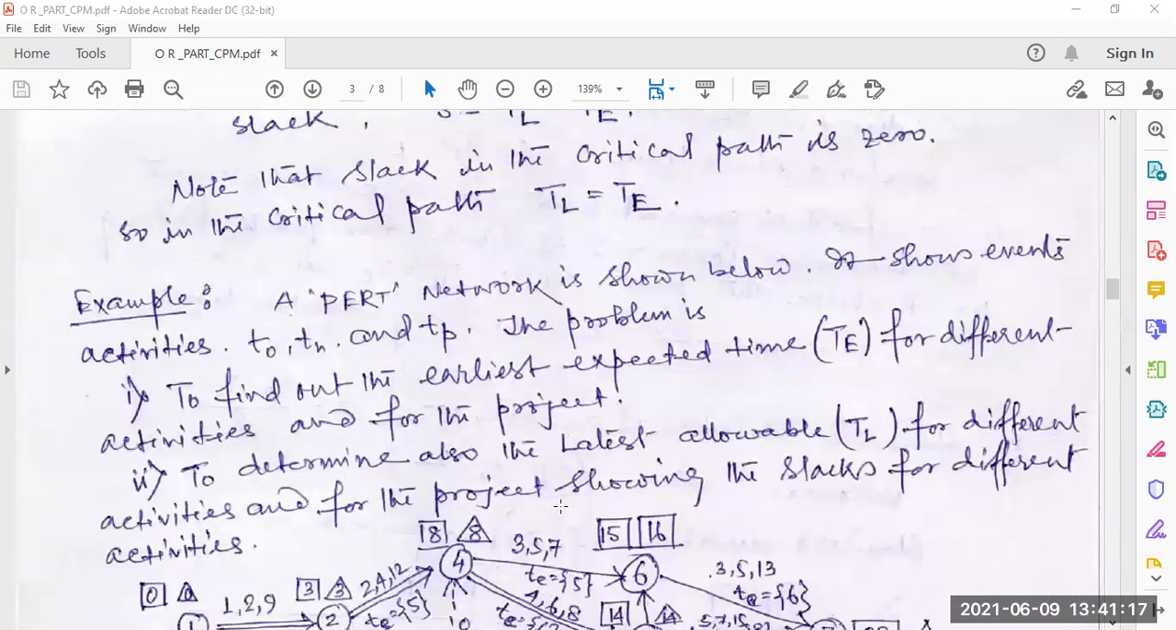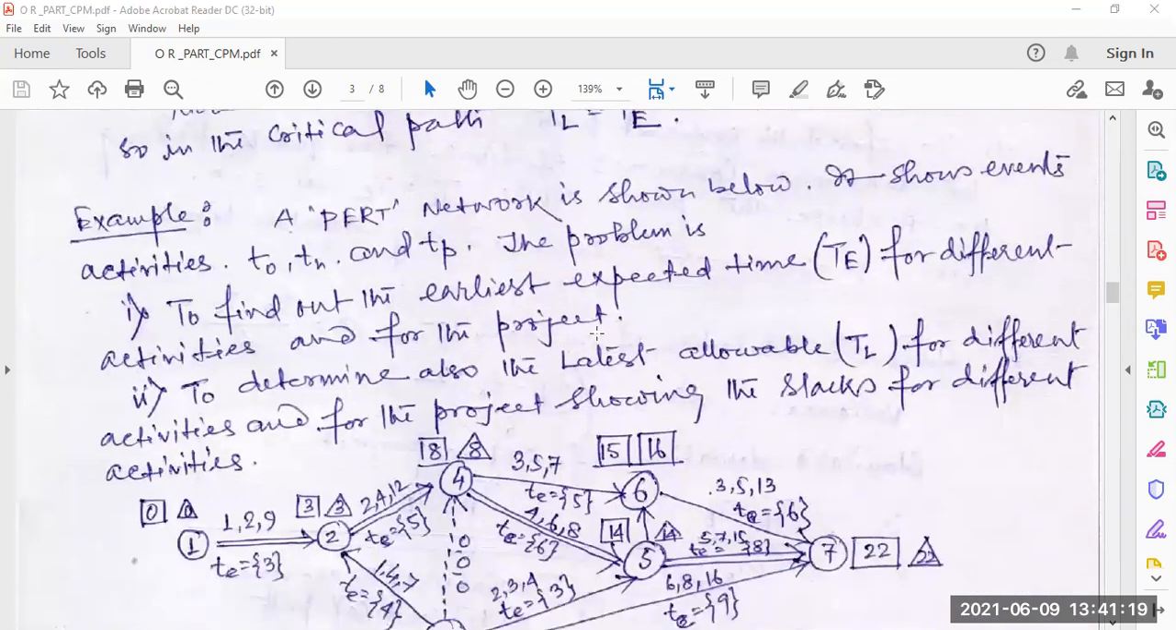Now an example. A PERT network is shown below. It shows events and activities with times to, tm and tp. The problem is, number 1, to find the earliest expected time TE for different activities and for the project. Number 2, to determine also the latest allowable time TL for different activities and for the project, showing the slacks for different activities.